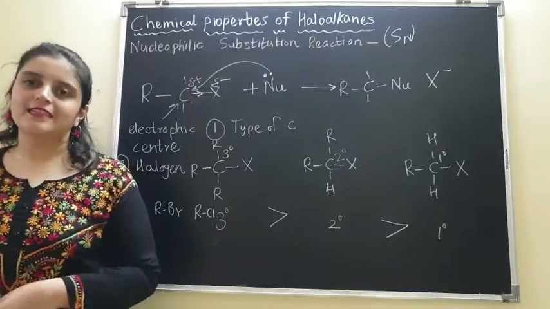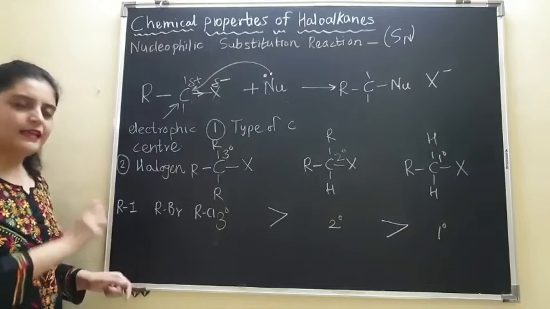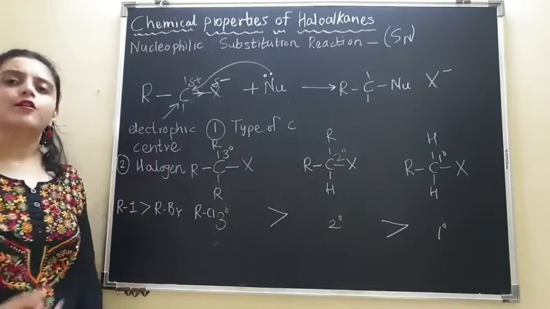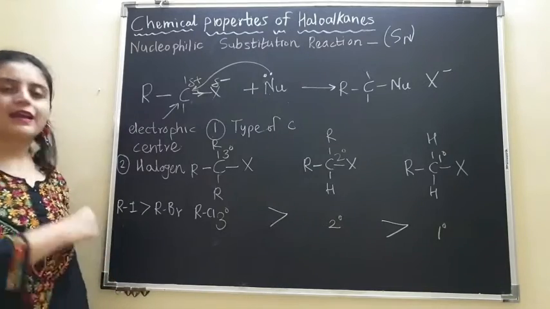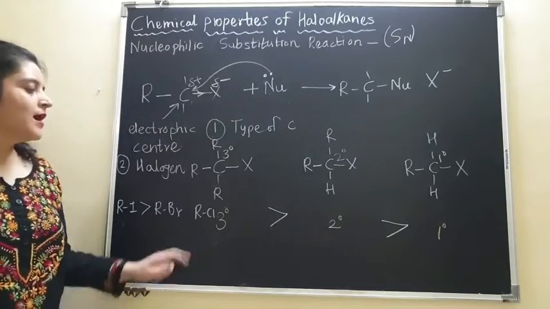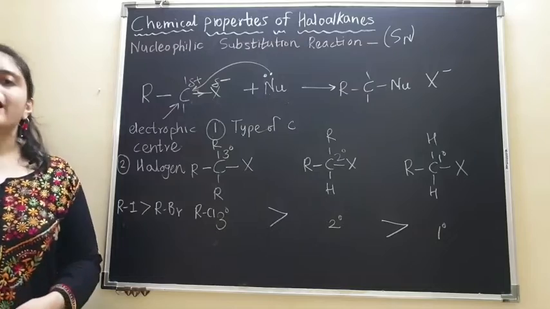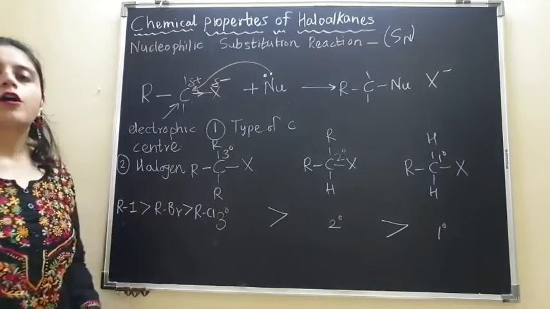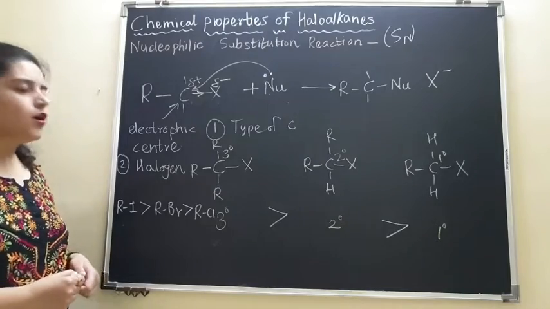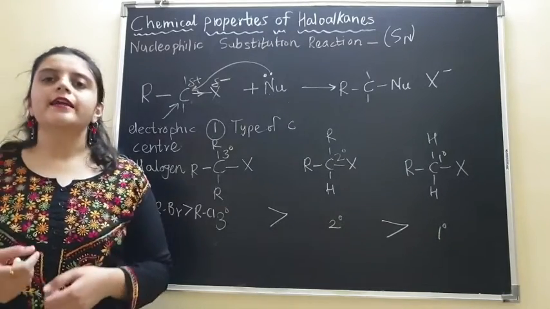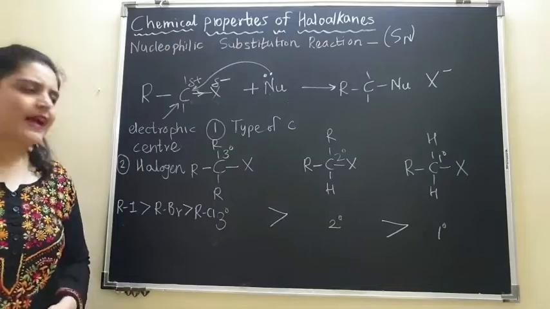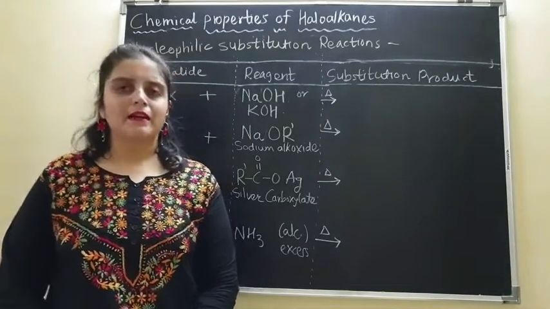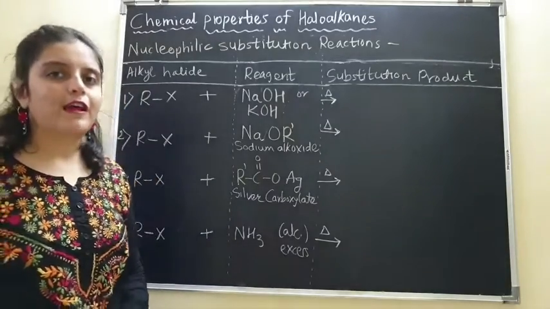Its reaction will be better and faster. So here in this case, if we have alkyl iodide, the reactivity of alkyl iodide is going to be the most, and reactivity of alkyl chloride is going to be the least. So therefore, this is going to be the order of reactivity of substitution reaction.